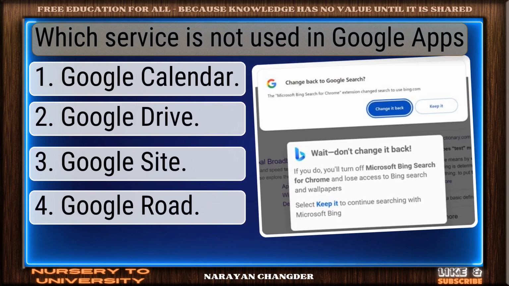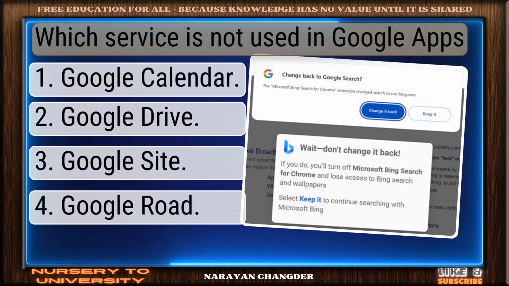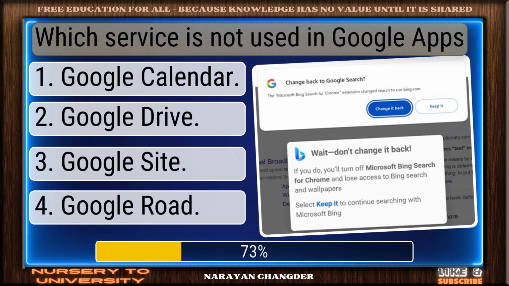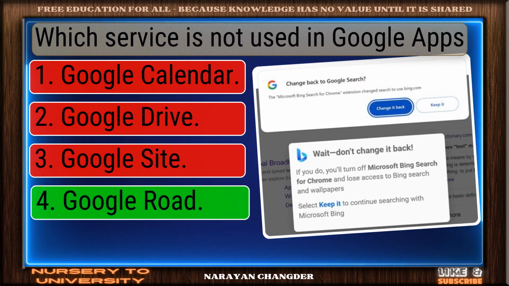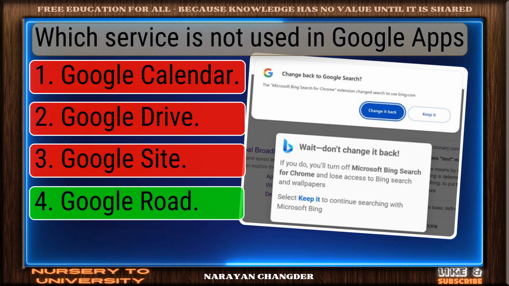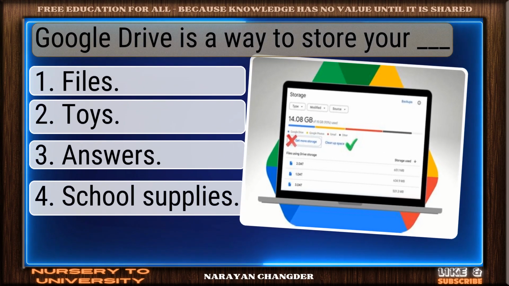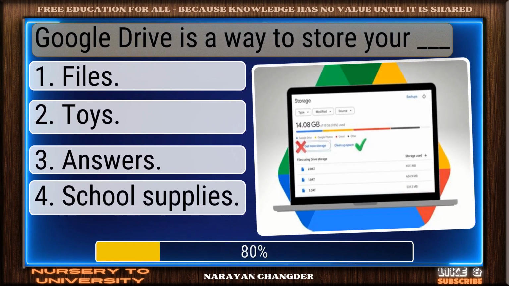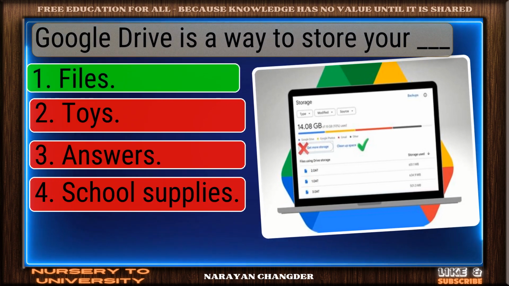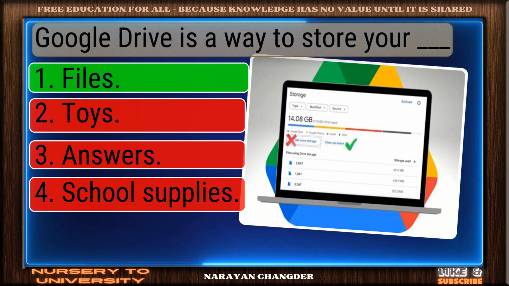Which service is not used in Google Apps? Correct response. Google Road is the most accurate answer. Google Drive is a way to store your dash. On track. Files is the correct answer.